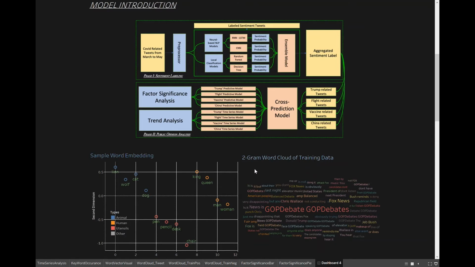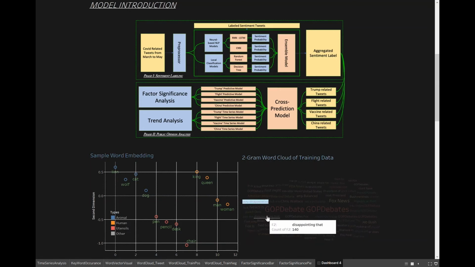Here we have an example of words that were captured by our model in our training data as negative sentiment. Obviously, we used the tweets from the year of the presidential election. And here you can see that our model captured phrases that are obviously expressing some very negative emotion. As a result, each of our four models will produce a sentiment rating for each tweet from -1 to +1. Then we use an ensemble model to eliminate potential model-specific error.